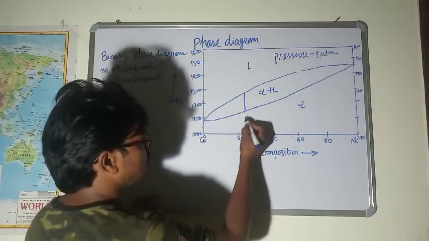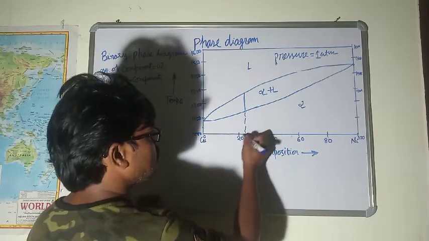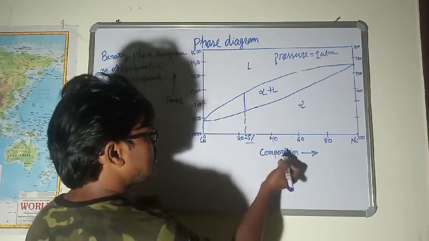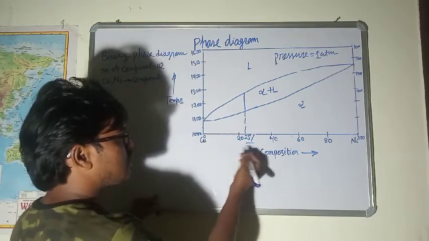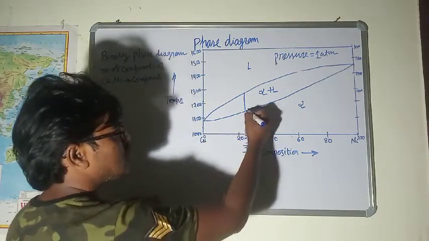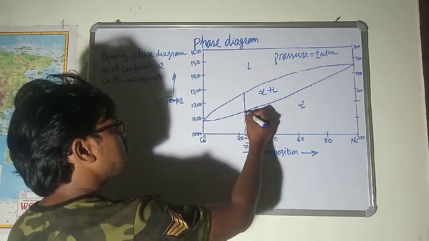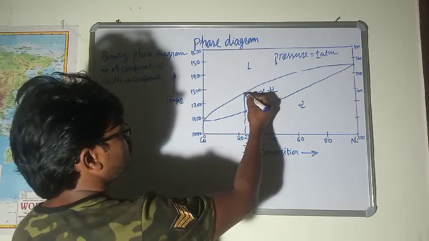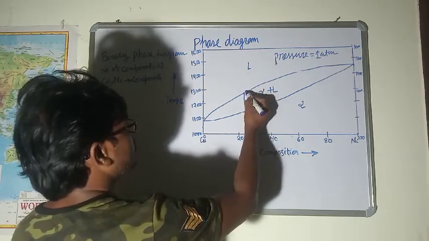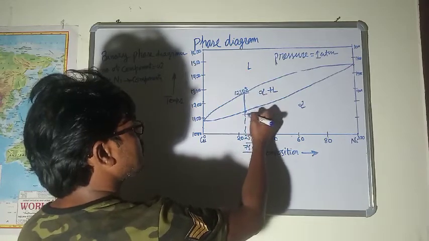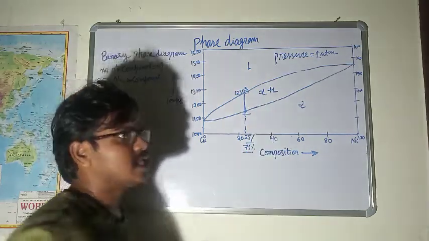Suppose this is a copper nickel alloy in which 25% nickel and 75% copper is there. In this case, you can see melting will start here and it will be completed at a temperature more than 1200, approximately 1250 degrees Celsius. So it is not melting at a single temperature, but over a range of temperature.